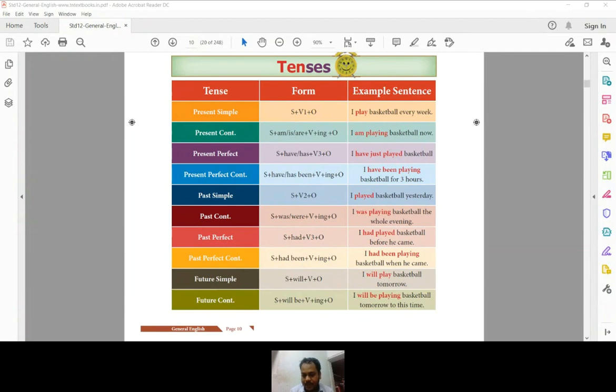For example, you can say that he goes to market daily. He goes to market daily. Go with es. He goes to market daily. Okay. And just like that, he teaches or he speaks nicely in the day. He speaks. Speak plus s. He speaks English in the class daily.